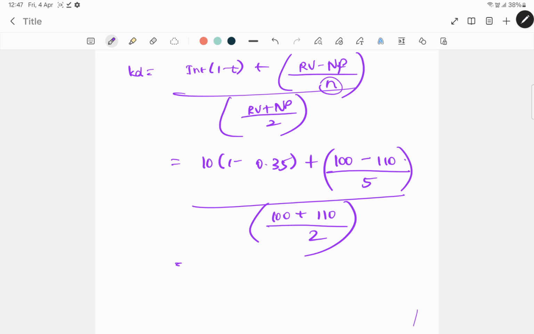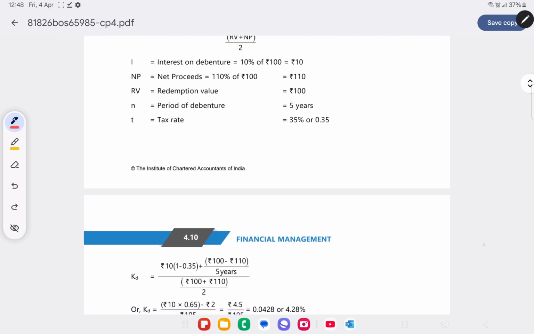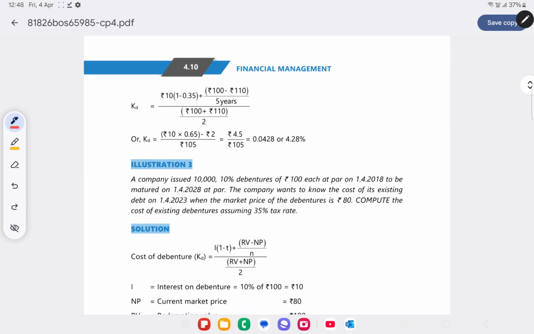So if we calculate, this will be 4.5 divided by 105. That should come to a total of 4.29%, which is your cost of redeemable debenture over here. 4.28 or 29 as the case may be. Okay, let's move on to the next question, which is illustration 3.